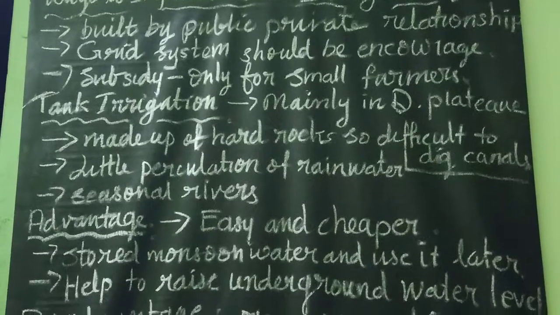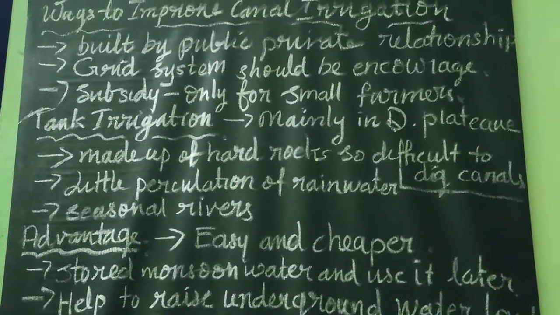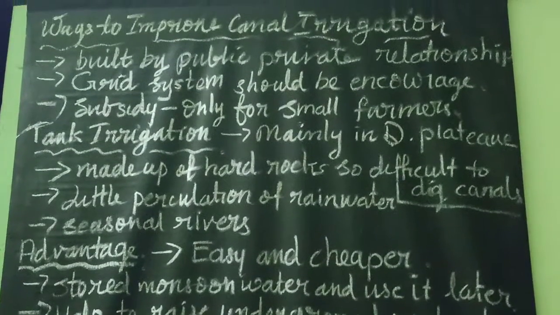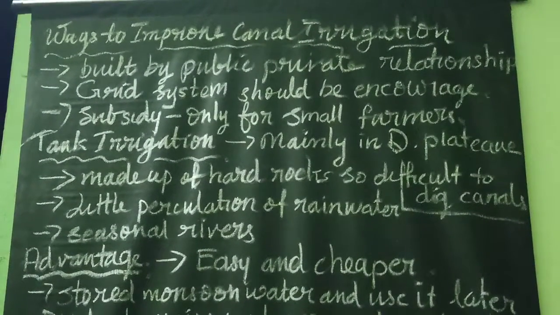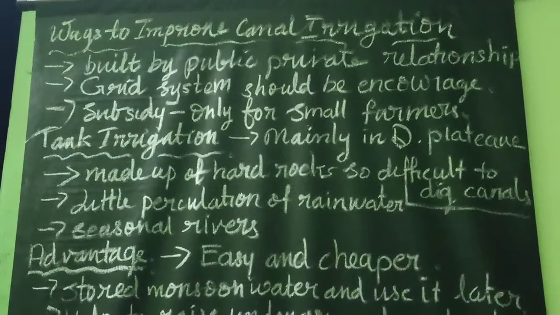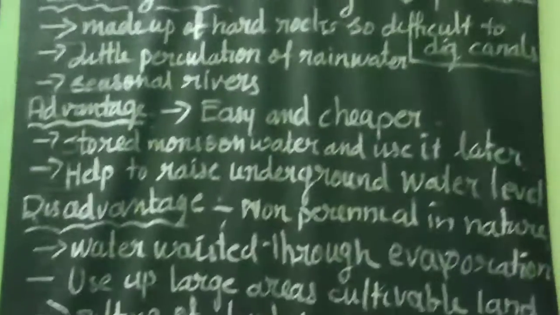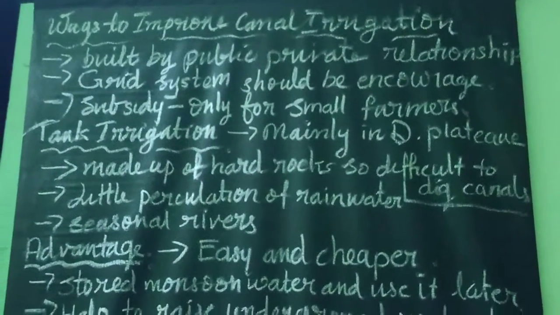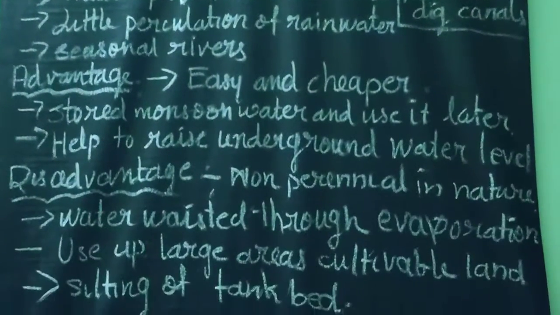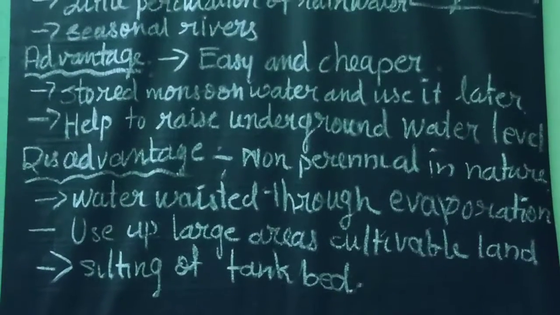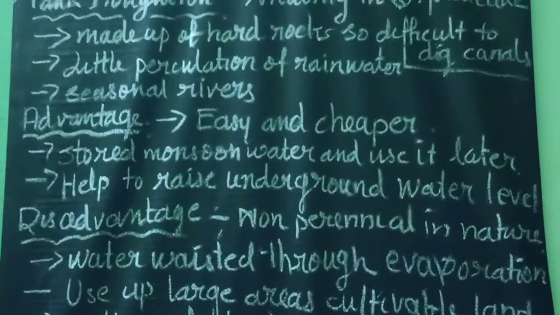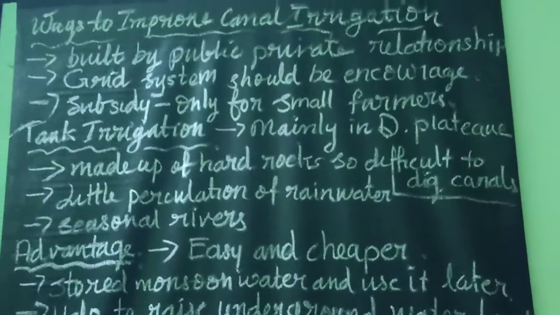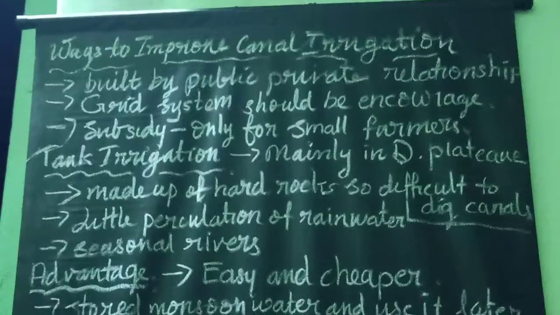Okay, first reason, the Deccan Plateau is made up of hard rocks which make it difficult to dig canals and wells. Secondly, very less percolation is taking place in the Deccan Plateau area because of the hard rock structure. That's why groundwater quantity is very less. Water cannot percolate or seep through because of the non-porous nature of that area. And most rivers of this region are seasonal and will dry up in summer. Therefore, they cannot supply water throughout the year.